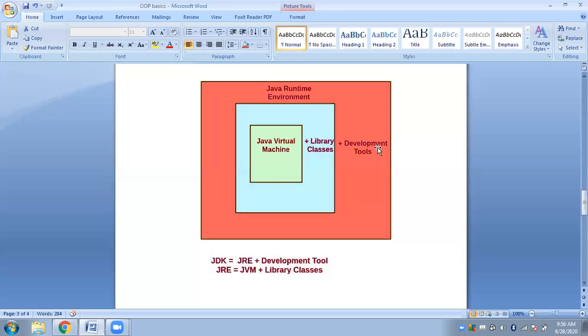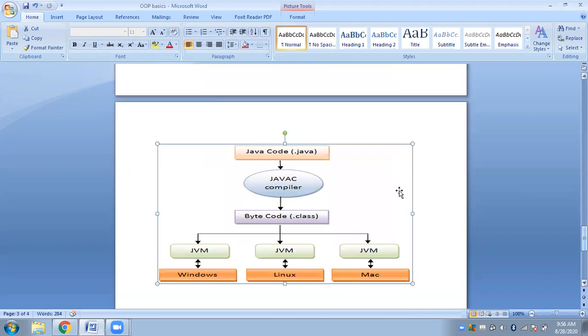Only writing a Java program and executing it is not enough. What if there are some errors detected in your Java application? Who will do the compilation? JVM only does interpretation. JVM takes in the bytecode, interprets it, and executes it in collaboration with library classes. Now, who will do the compilation part? Initially the source code needs to be compiled to the bytecode. Who will do this part? Who will check for errors?